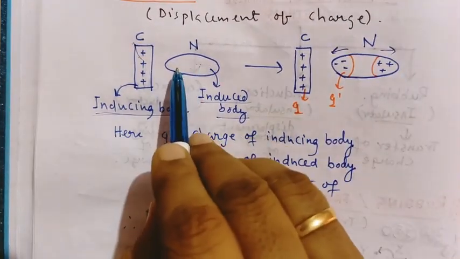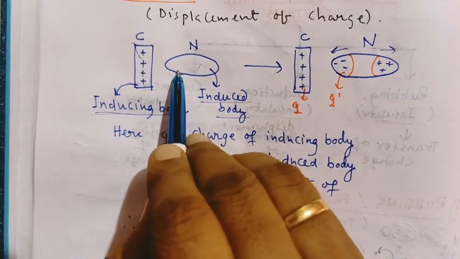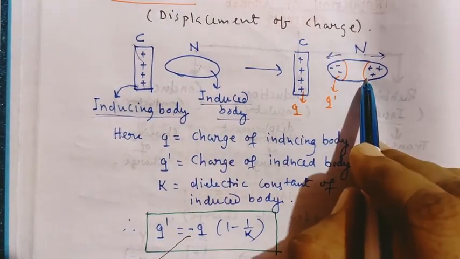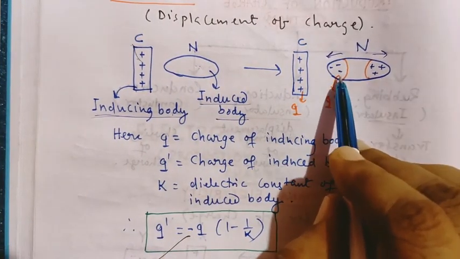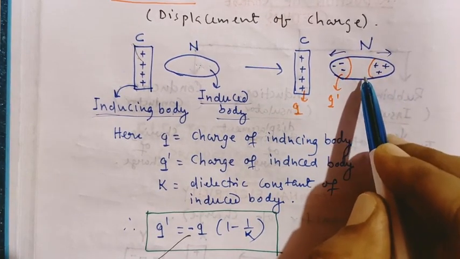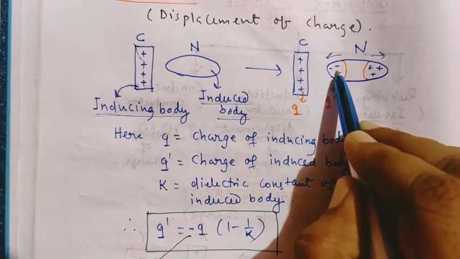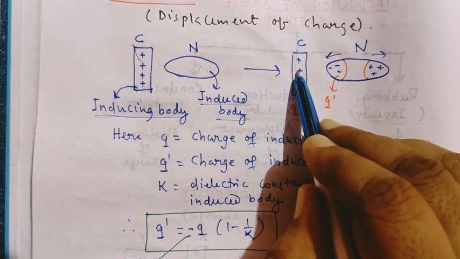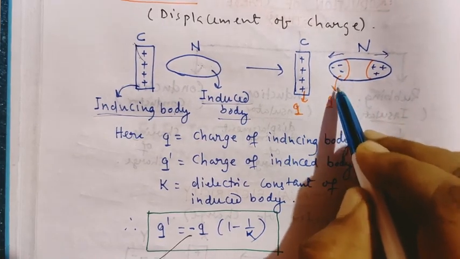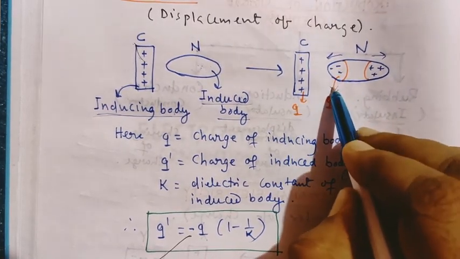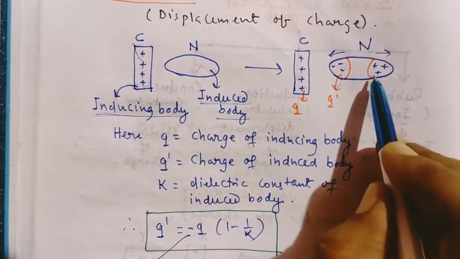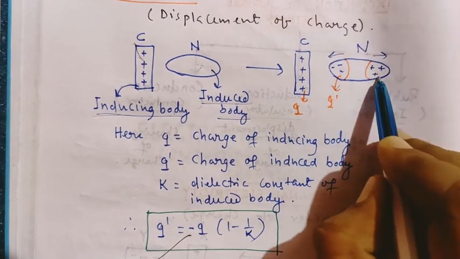That means here also the positive and negative charge numbers are the same, and here also the numbers are the same. Here it is neutral, here it is also neutral. But you see carefully that the charges are redistributed. They are arranged in which way? The opposite variety of charge is attracted to the positive side and the positive charge goes away. This new variety of charge, opposite in nature, is developed due to displacement of charge. Displacement of charge is known as the induction method of charging.